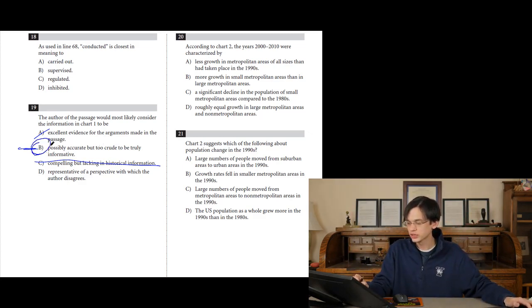This is a hard question. The answer to number 19 is going to be B. Be careful about D in terms of going too hard and too extreme by saying it's representative of a perspective with which he disagrees. No, he doesn't disagree about census information. Answer again to number 19: B.